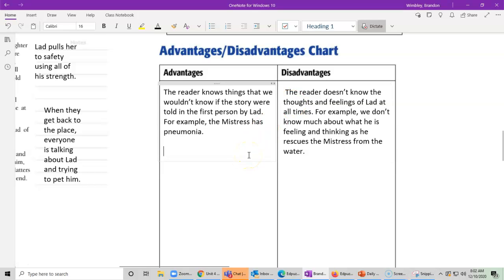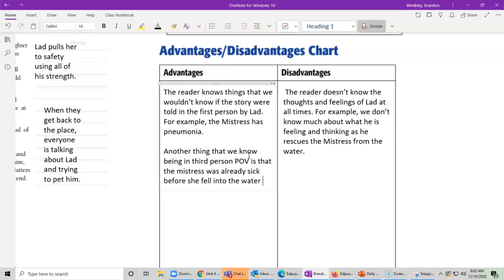She's already sick before. Another thing that we know, being in third person point of view, is that the mistress was already sick before she fell into the water. So this probably made it worse in how she got pneumonia, period. And then I'm going to put what paragraph that was from. That was from paragraph 16. I'm sorry, that was paragraph 17. The same thing was this one right here.